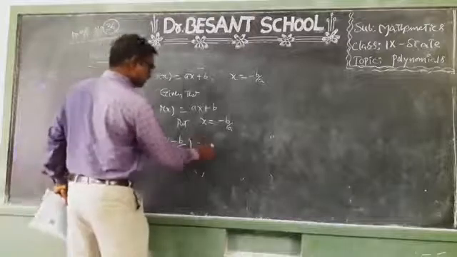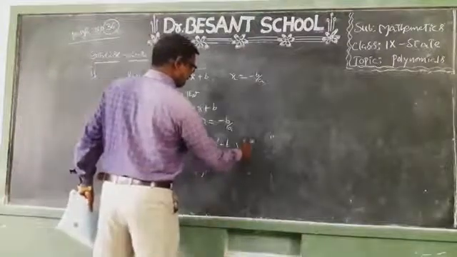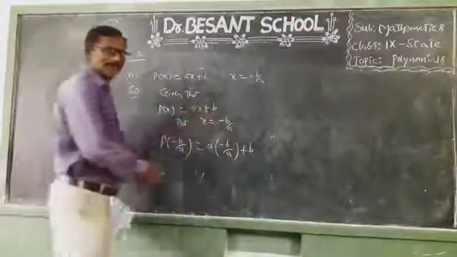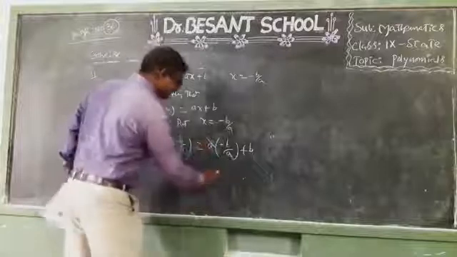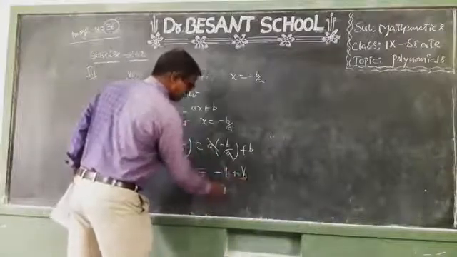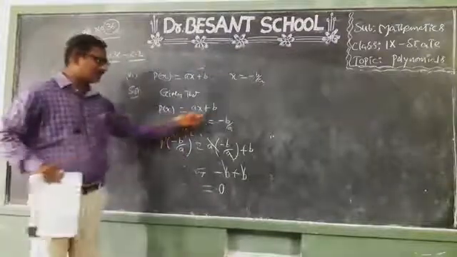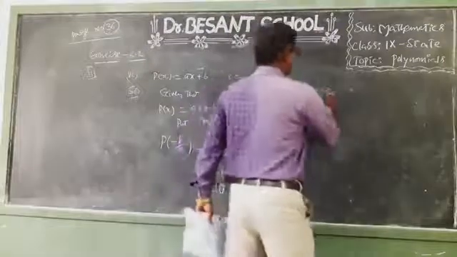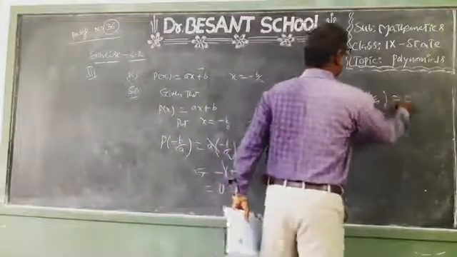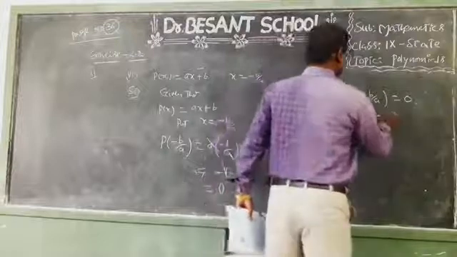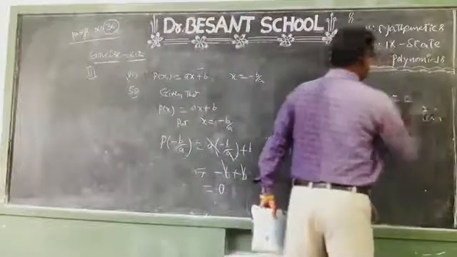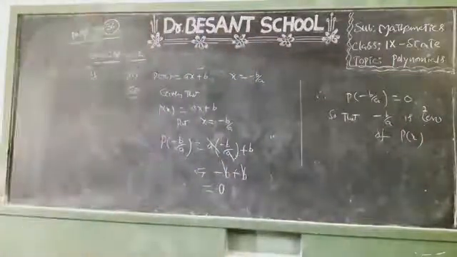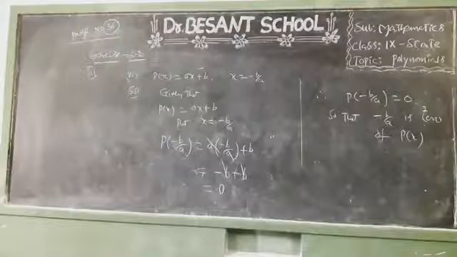That means a into minus b by a, plus b. That is equal to a cancels, which is minus b plus b. That equals 0. So after replacing x equal to minus b by a in the polynomial, what did we get? The result is 0. Therefore, P of minus b by a is equal to 0. So minus b by a is a zero of P of x.